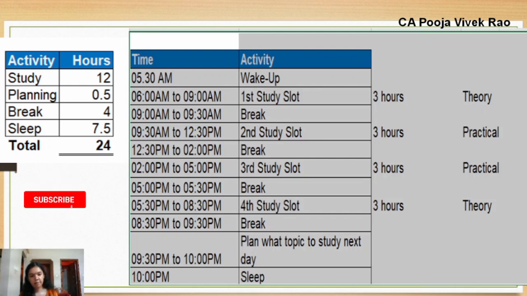So as you can see, this study plan also accounts for 7 hours of sleep as well. Getting adequate sleep in study leave is very important for your health. It will help you to keep your mind fresh and also increase your focus.